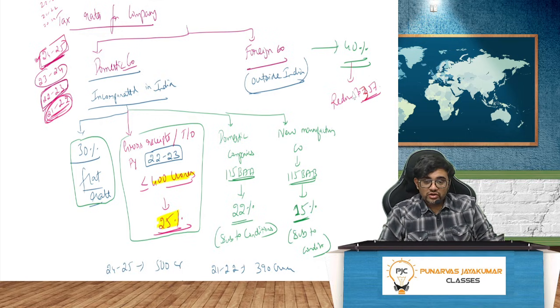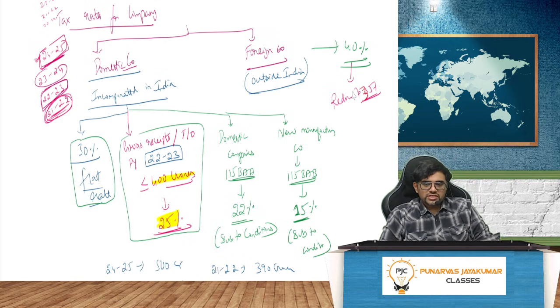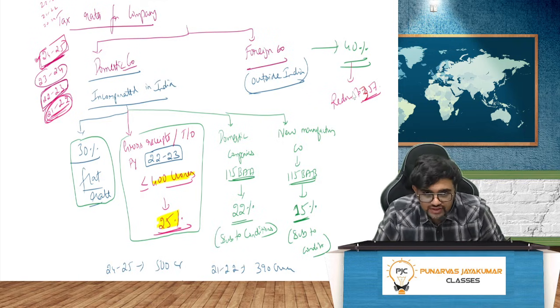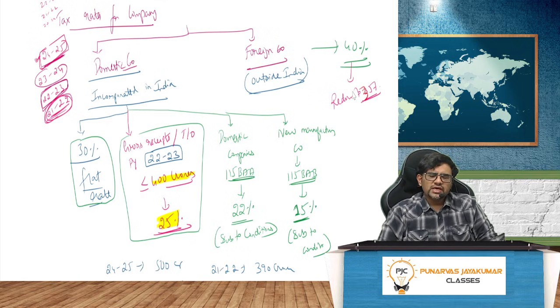One more, if the gross receipts or turnover in the previous year 22-23 is less than or equal to 400 crore, then 25% is the tax rate.